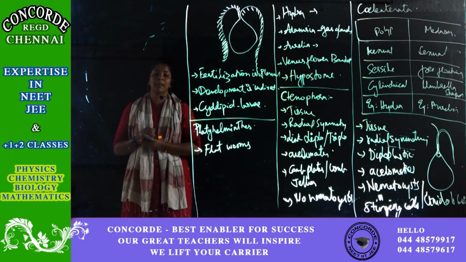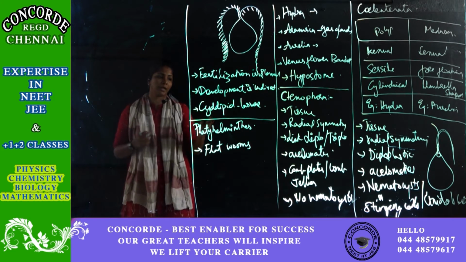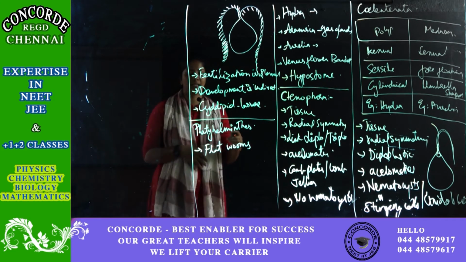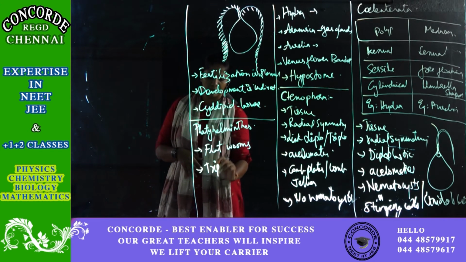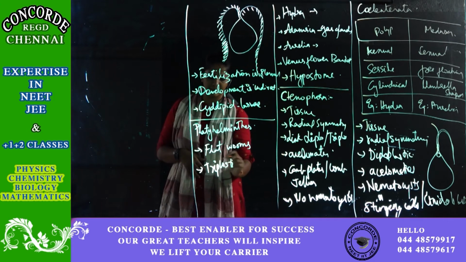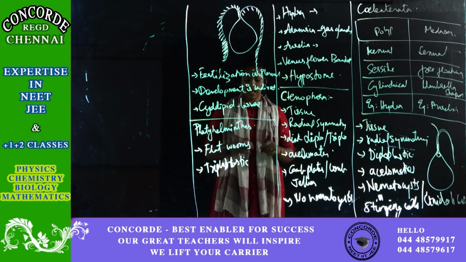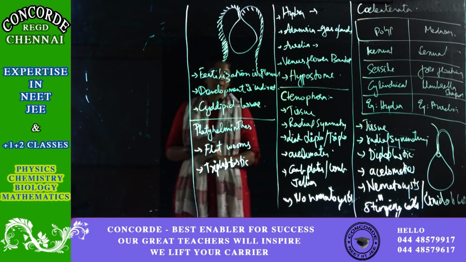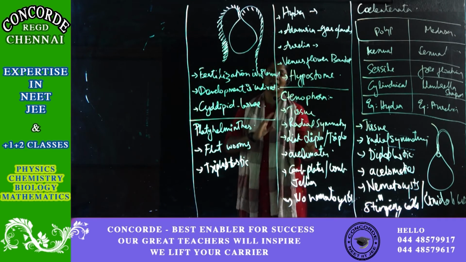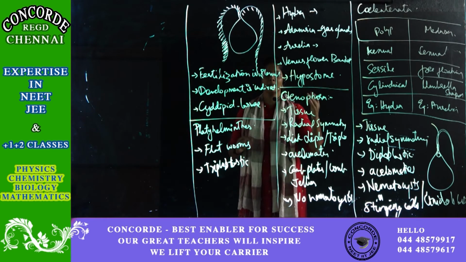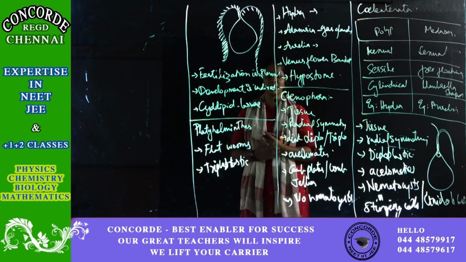Now in Platyhelminthes, from here starts the triploblastic condition. They are triploblastic organisms. As I told you, these coelenterates are diploblastic. They are the connecting link between diplo and triplo, and from here starts your triploblastic.